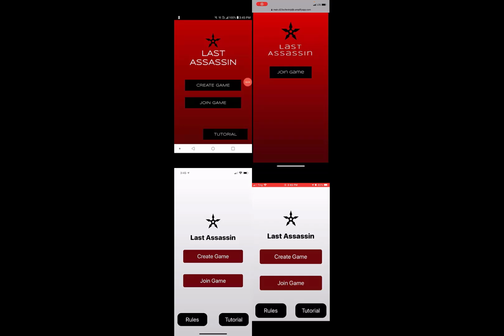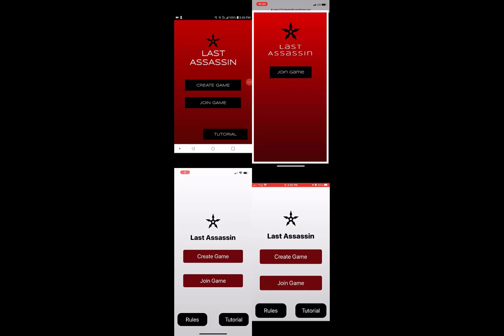Now we're going to demonstrate how this game works. Since this is a multiplayer game, we're going to demonstrate 4 different devices playing the same game at the same time. In the top left corner, we have an Android device who's going to act as the host for this game, while the other 3 act as players joining the game.